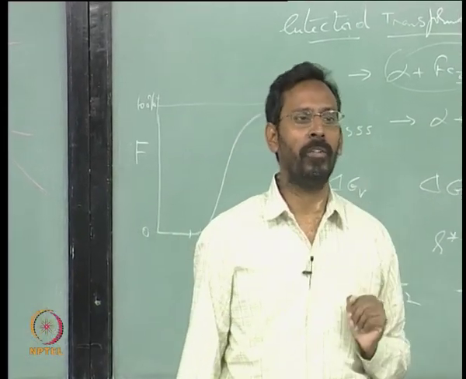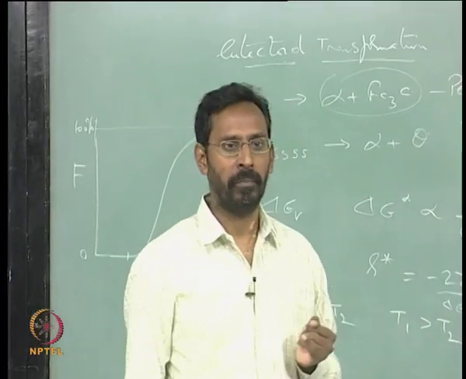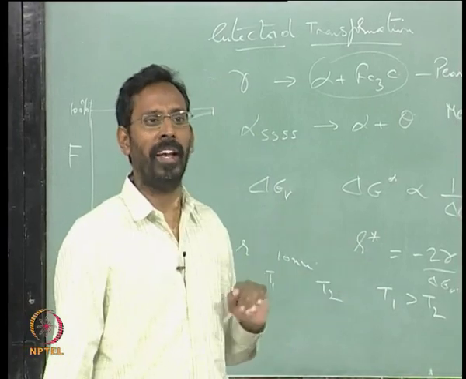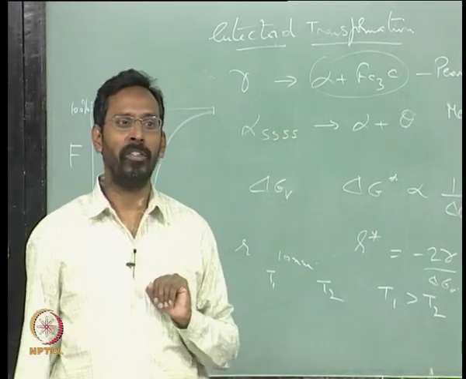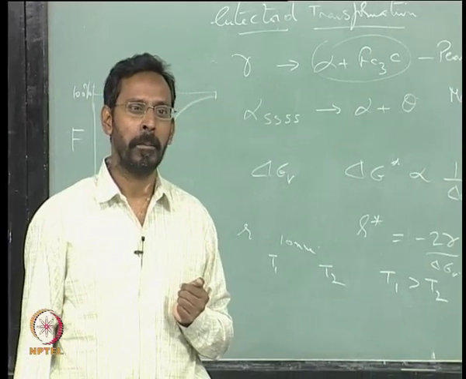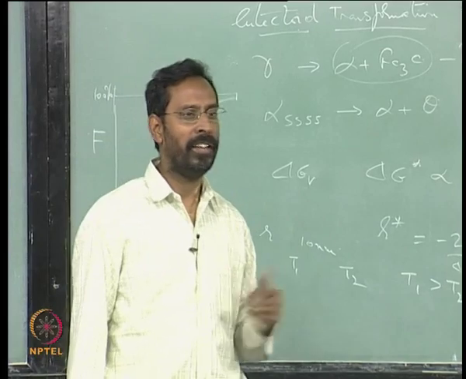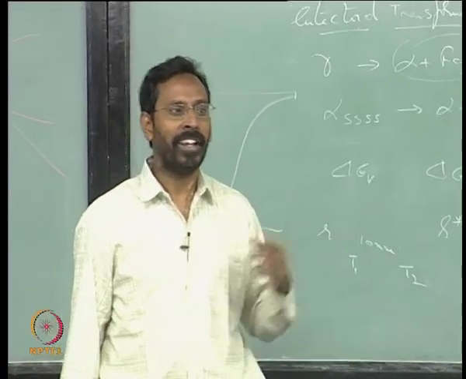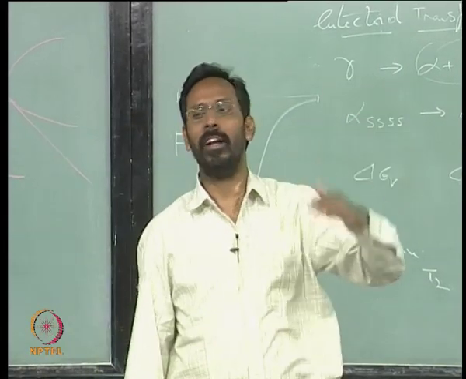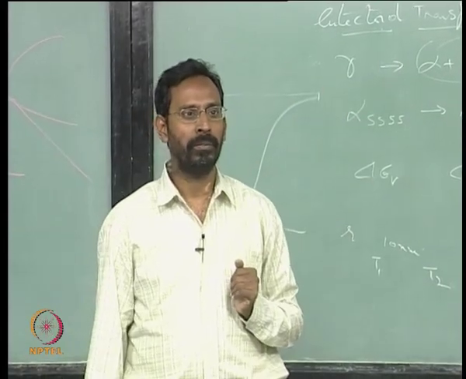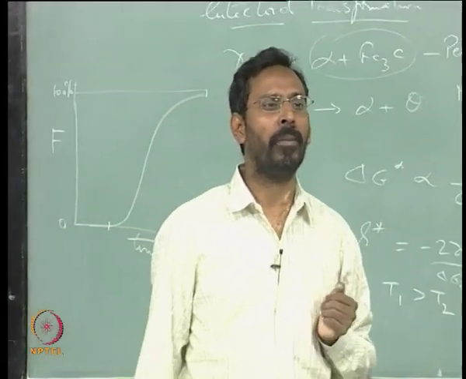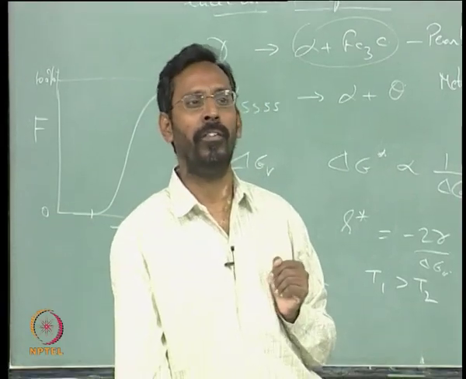Here there are two elements that we are talking about, the iron and the carbon. Diffusion of iron and diffusion of carbon, both are important, and in most cases in this particular transformation, what matters is diffusion of carbon, because carbon can move much more easily than iron. As a result, all the transformations, if you carefully observe, pearlite formation and the bainite formation, are all controlled by carbon diffusion. For example, upper bainite and lower bainite, it is all carbon diffusion.